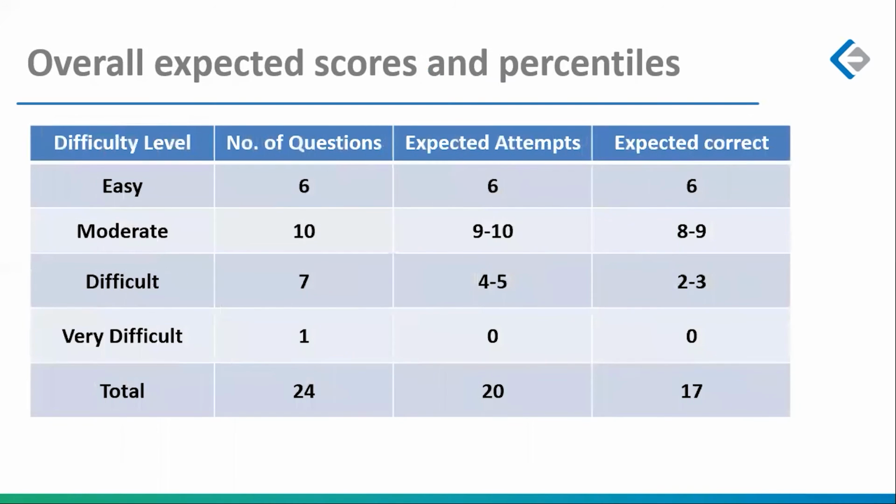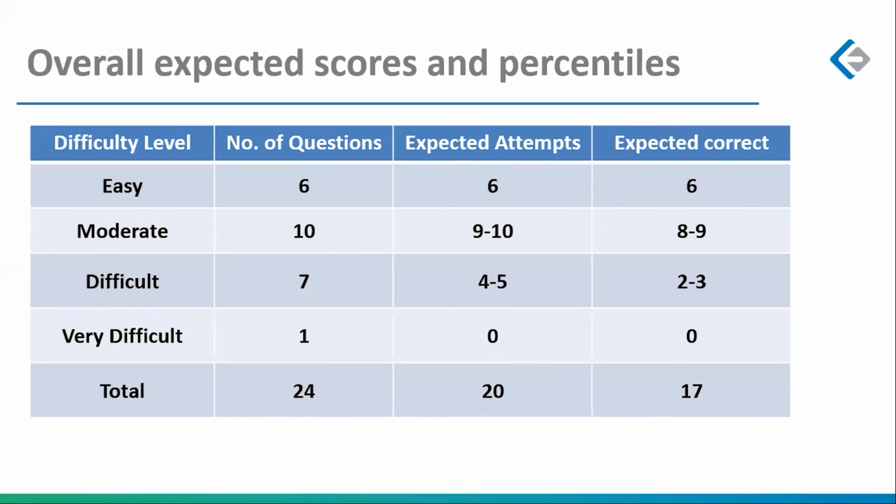Brings us to what was your section? 6 easy questions, 10 moderate questions. If you remember in the first slide, I said that the paper was overall moderate. When you have 16 questions out of 24 which are easy and moderate, yes, the section deserves to be called moderate. Expected attempts. Yes, I've gone very ambitious in this paper, and I know that. But then at some point, we had to go ambitious. We can't just keep on giving you a target of 15 attempts, because that's not what happens on CAT. You look at the verbal cutoffs every year. Not once in the last few years has verbal cutoff been lower than the remaining 2 sections. So we had to go ambitious in this paper.